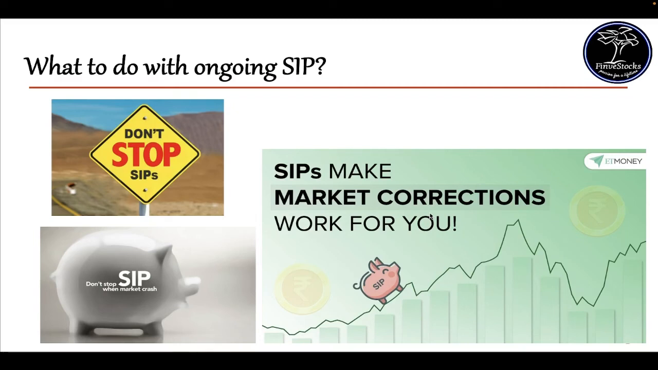When the market corrects, the price of the stock or the index will come down. Once it comes down, for the specific amount, you will get more units. So it will help you accumulate more stocks during a bearish phase than in a bullish phase. Once the bull run restarts, you will get good returns out of that. So don't stop SIPs during a market crash. In turn, you should increase the amount of SIP during the market correction. That will definitely work for you in the long term.